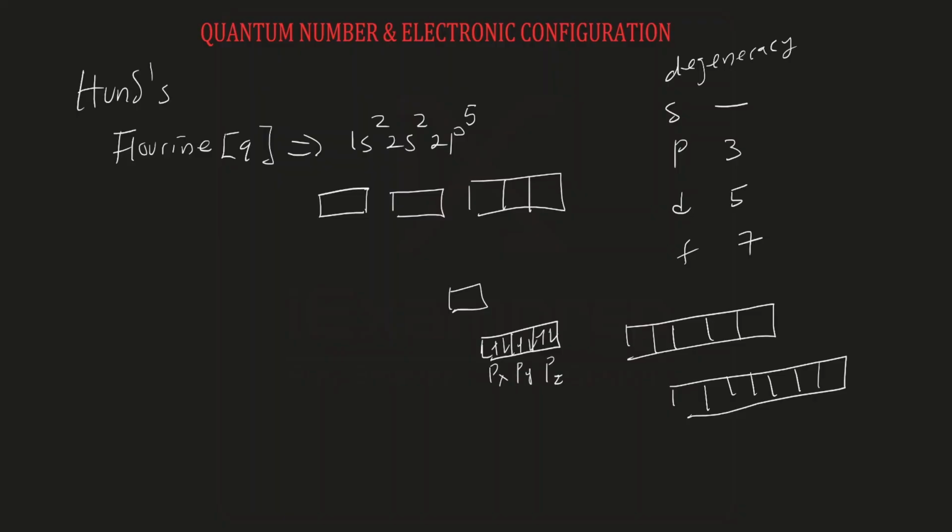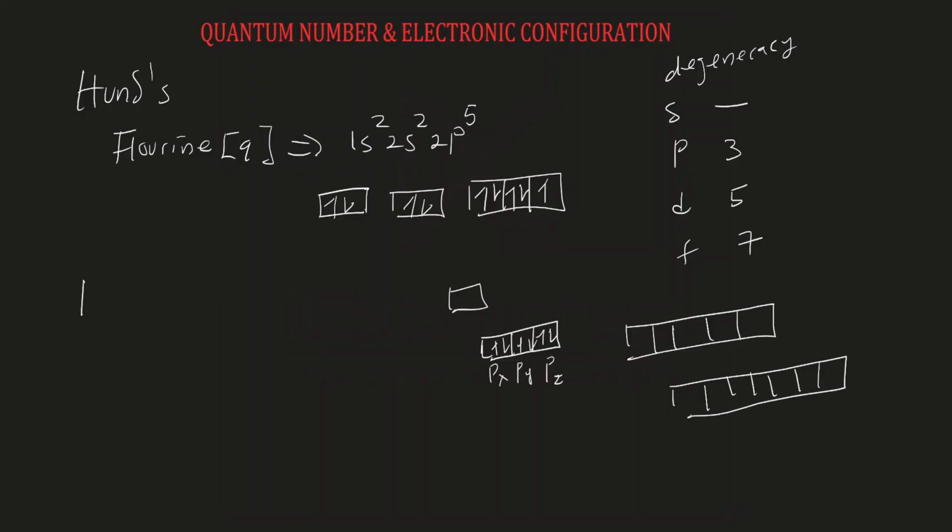Now coming back to this, the electronic configuration of fluorine can then be written this way. 2 electrons in the s orbital. You can see the way I'm writing the directions of those electrons is in opposite spin. So we must obey the Pauli exclusion principle that says that 2 electrons cannot spin in the same direction. Then the 2s orbital is like this. Now when we are filling a degenerate orbital, we are filling 5 electrons. So we must fill electrons one by one. That's what we mean by singly. So we have filled 3 electrons. Now we can begin to pair. We have filled 3 electrons, 2 remain. So we can put 1 here, we can put 1 here. That is what Hund's rule is saying.